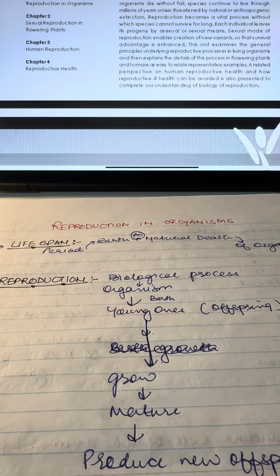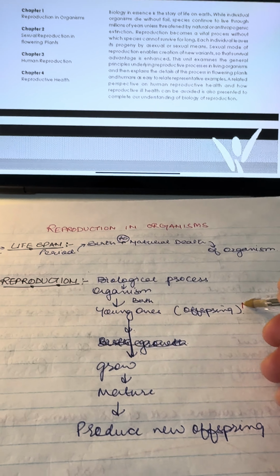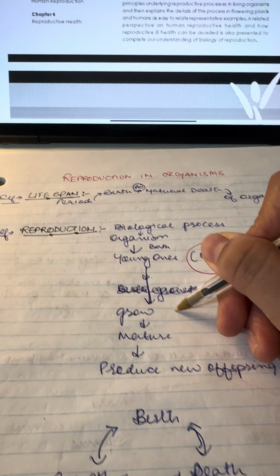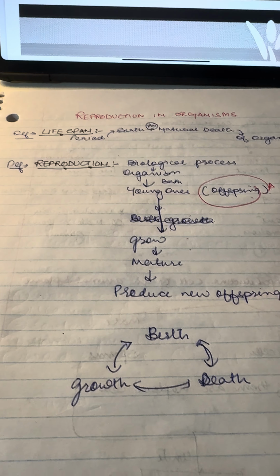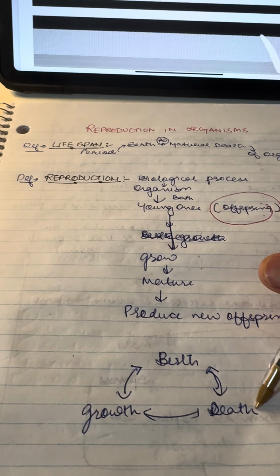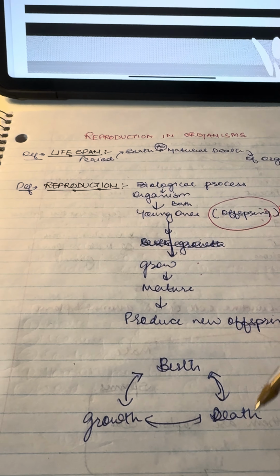And then we have reproduction. So reproduction is a biological process of an organism where it births the young ones. In biology, we prefer to use the term offspring. And then the offspring grows and matures and produces new offspring. So basically, reproduction is a cycle of growth, birth, and death.